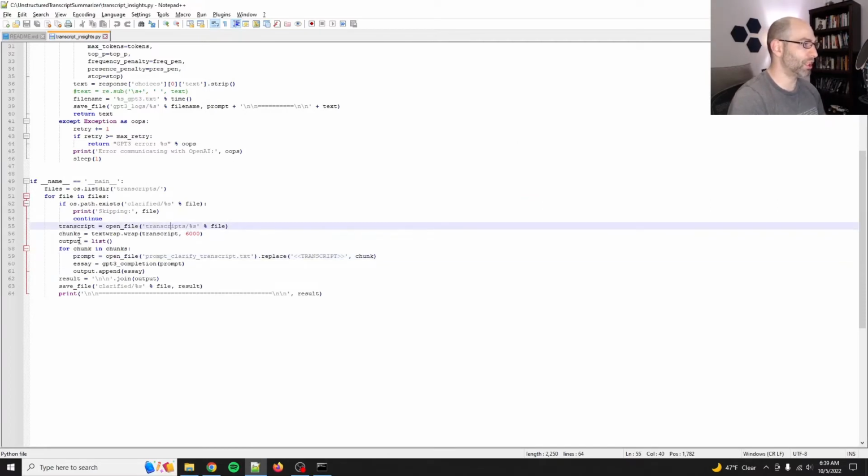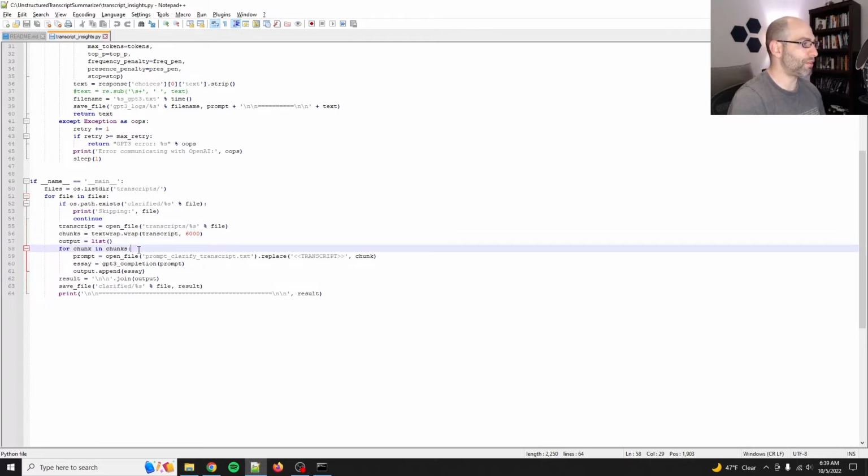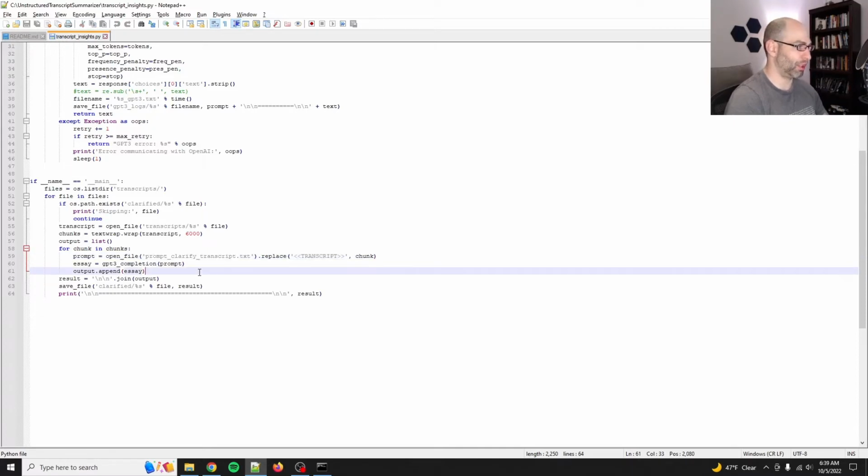So we'll take chunks and get a list of chunks. But instead of just doing one prompt, which is prompt clarify transcripts, first we're going to do topic extraction. What are the most interesting topics listed? And then we're going to say, okay, write details about this particular topic in this chunk. So I'll show you what I mean.